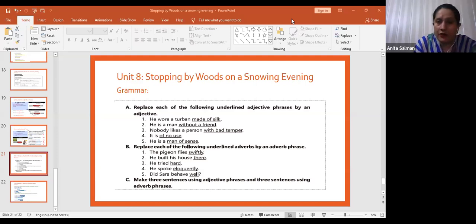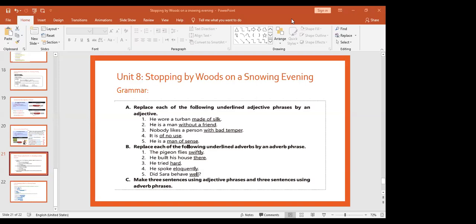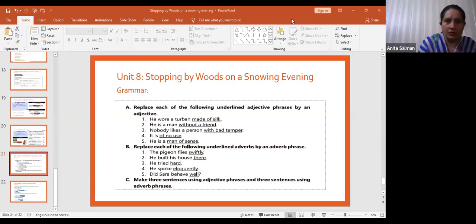What can you write instead of hard? He tried hard. Tried with great effort. Okay, fine, good. He spoke eloquently. What can you write instead of eloquently? With eloquence. Very good. Number five, did Sarah behave well? Did Sarah behave very nice? Okay, good. Come on. Right. Next. Okay, these are the five.